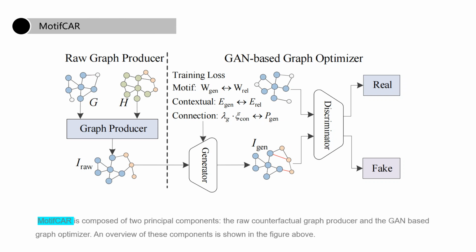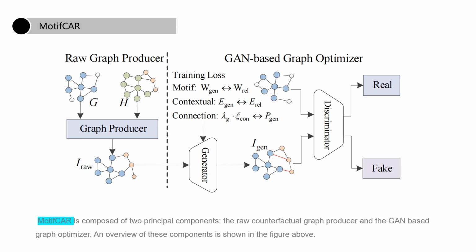Further, to ensure the characteristics of counterfactual data, we designed three loss functions. The first is the motif consistency loss. The purpose of this loss is to ensure that the identification information of the generated graph is consistent with that of the given realistic graph. Since the motif decides the category label, this loss encourages the generated graphs to meet the property validity.